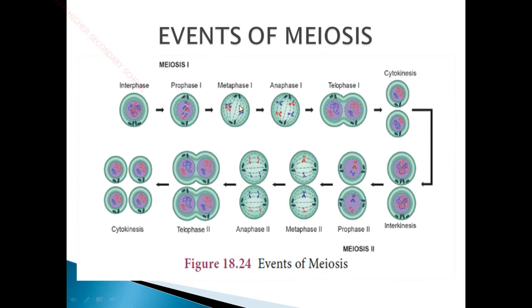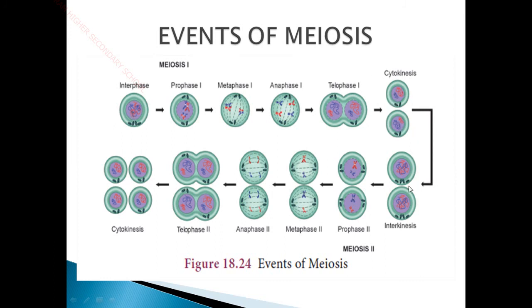During metaphase 1 the chromosomes are aligned in the equatorial plane, and in anaphase 1 they are pulled to opposite poles of the cell with the help of centrioles. In telophase the nuclear membrane and nucleolus reappear, and in cytokinesis the whole cell contents are divided and 2 daughter cells are formed with a haploid set of chromosomes. So here it is 2n, whereas here it is n condition of chromosomes.